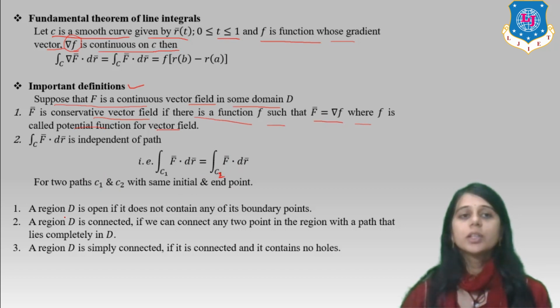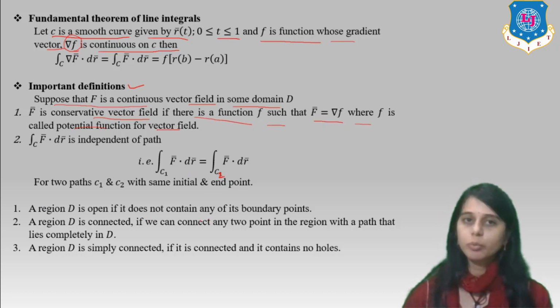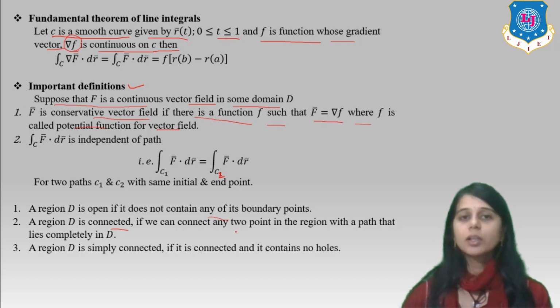A region D is open if it does not contain any of its boundary points. And if region D is connected, we can connect any 2 points in the region with a path that lies completely in D. A region D is simply connected if it is connected and contains no hole.